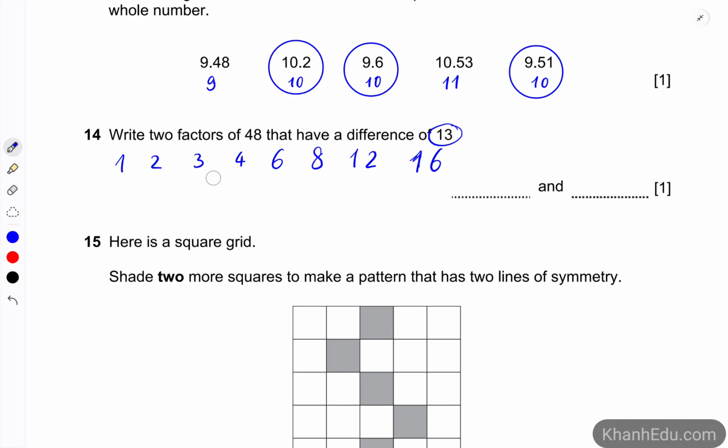So when we count to the number 16, we know that 16 is just greater than 13, so we just want to try it. And luckily, 16 minus 3 is 13, and these 2 numbers are 2 factors. So we're going to write them down, 3 and 16 here.